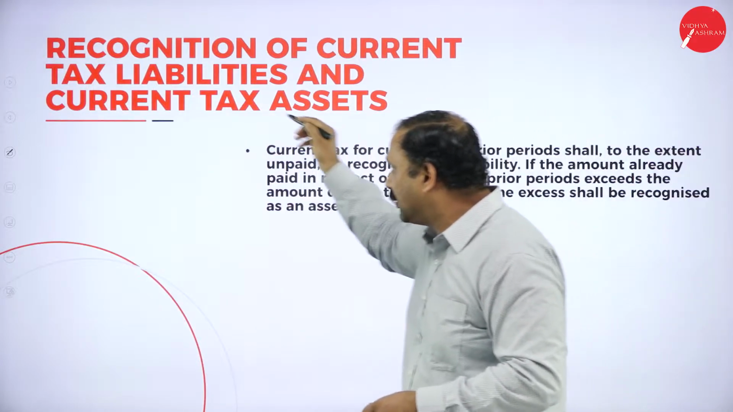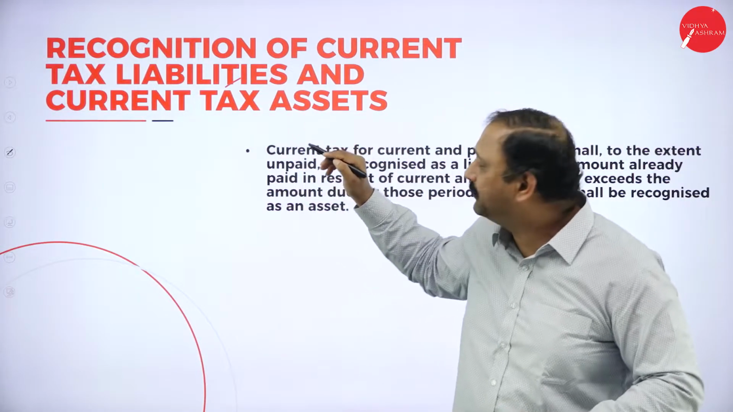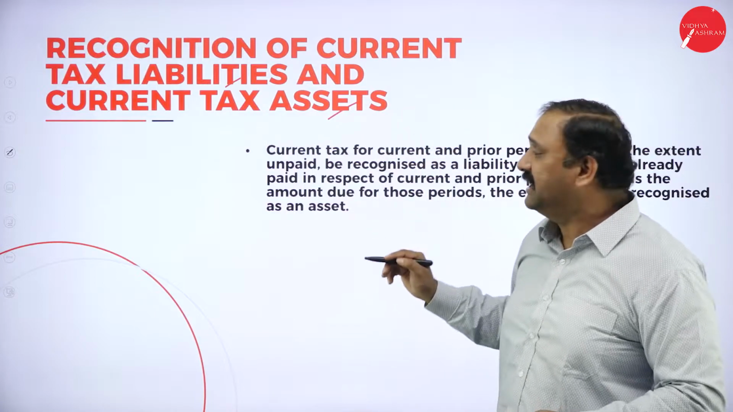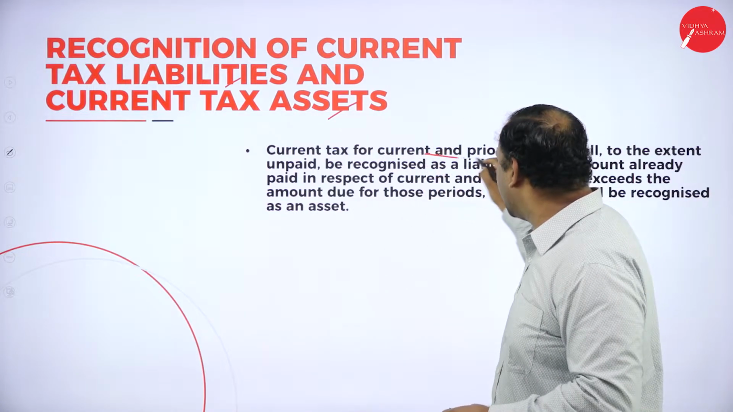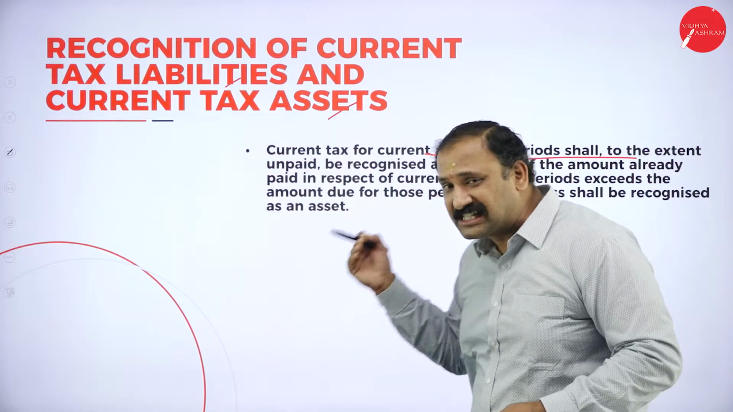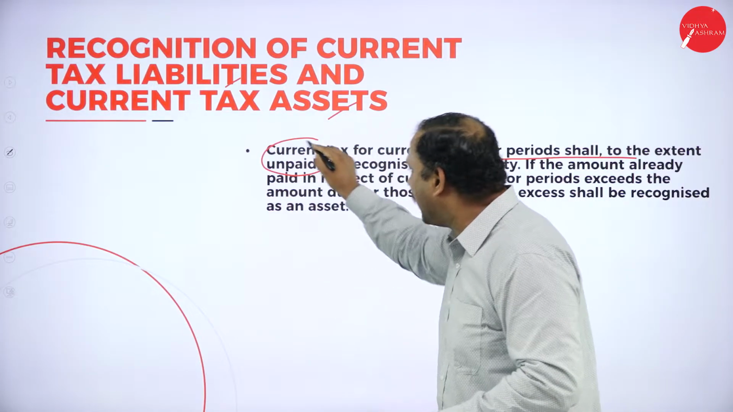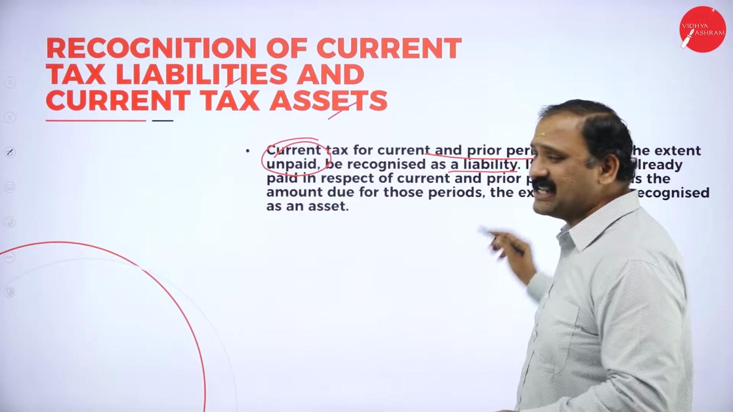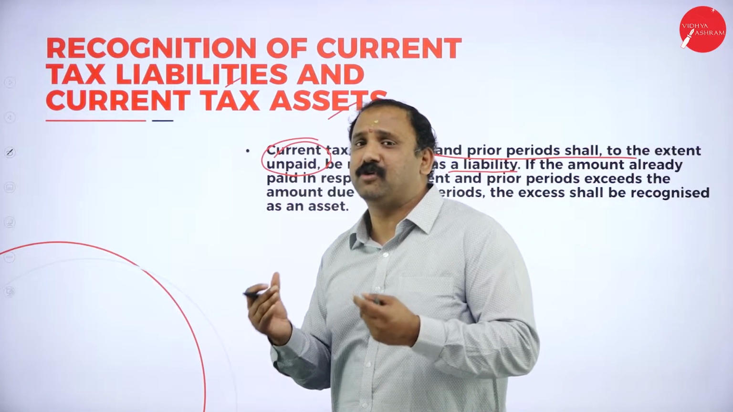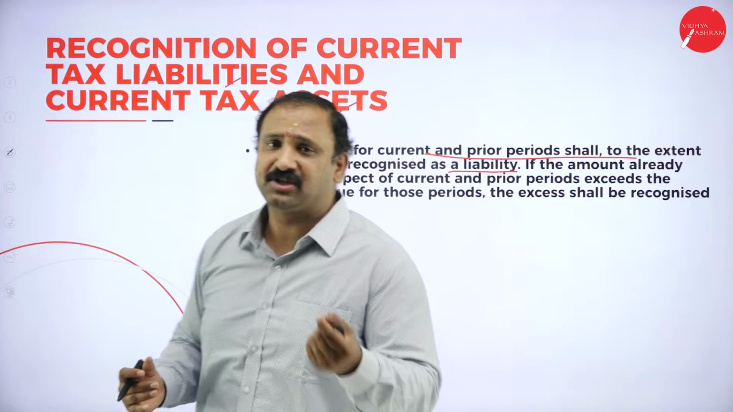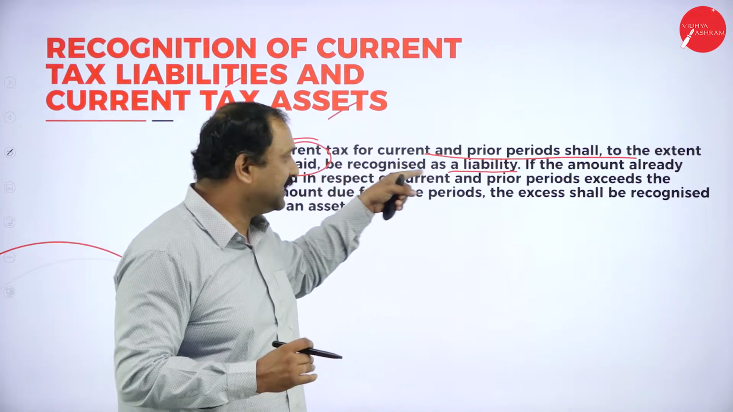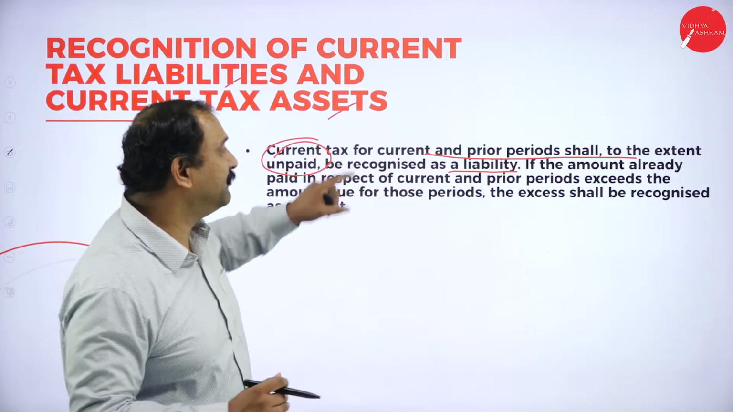Now look into the factor. One side we are going to talk about liabilities, the other side the asset. Current tax for the current and the prior periods to the extent of unpaid, not to the extent of paid, only to the extent of unpaid will be recognized as liability. Why? Because I have not paid it. This amount has to be paid back. So that is where it becomes a liability factor.